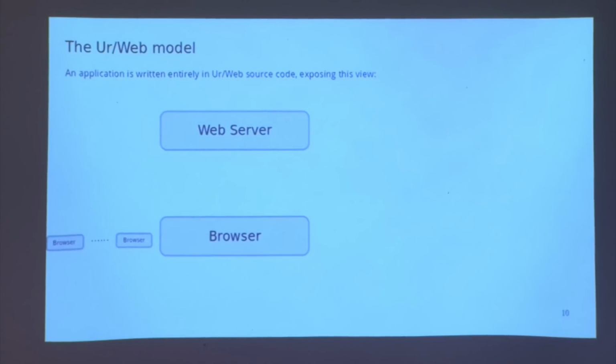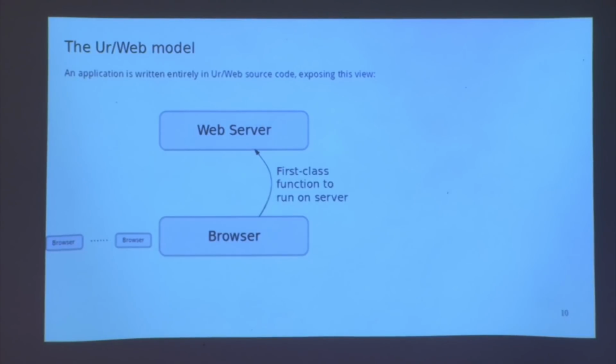All right, so here's the alternative model that Ur Web exposes, which gets compiled to the traditional model, so it works in all the widely deployed browsers, but the programmer can think at this higher level and avoid the potential for mistakes that were possible in the previous picture. So we still have the web server, which is in charge, and we still have this fleet of browsers that are trying to use the web server.